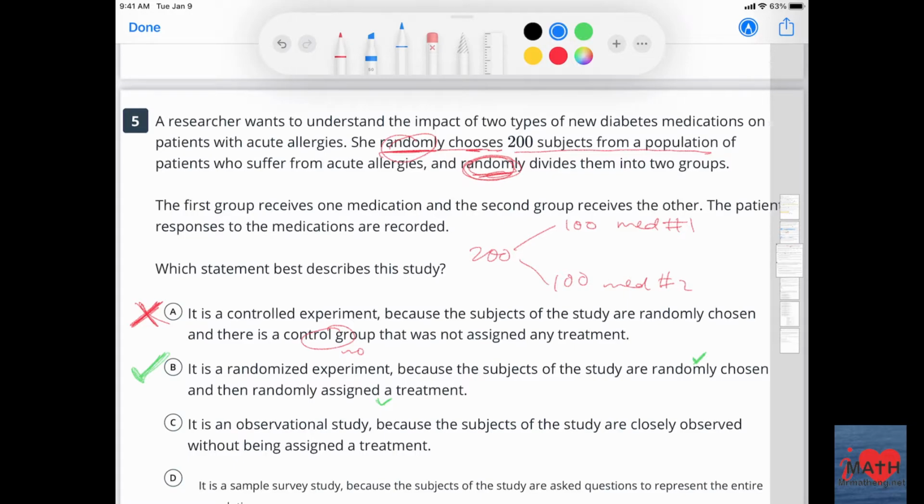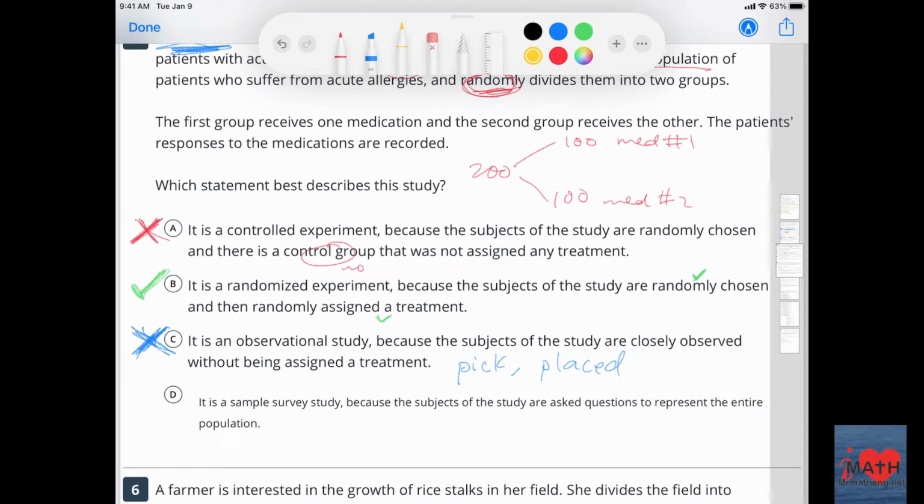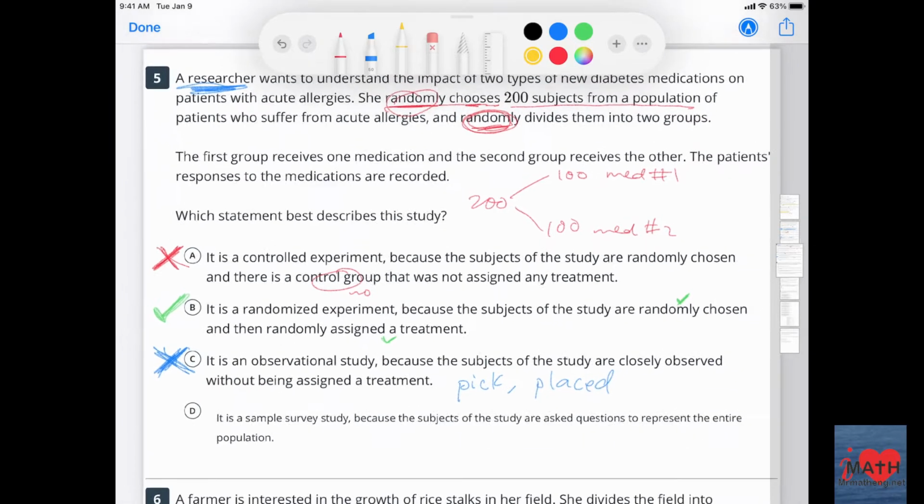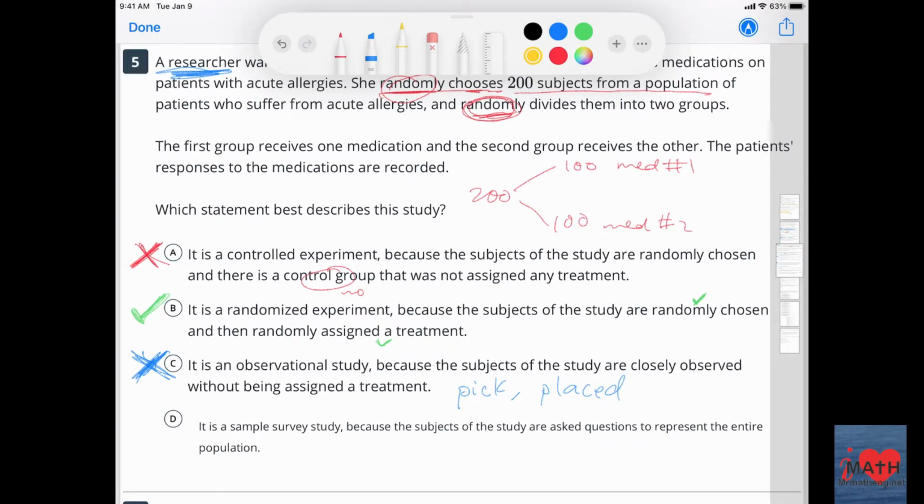C. It is an observational study because the subjects of the study were closely observed without being assigned a treatment. No. Because you picked them, right? And then you placed them. Think of the claw in Toy Story, like the researchers doing something is a lot. It's not just watching, it's actually doing something. D. It is a sample survey study because the subjects of the study are asked questions to represent the entire population. Remember, we don't actually hear that in the goal, so no.